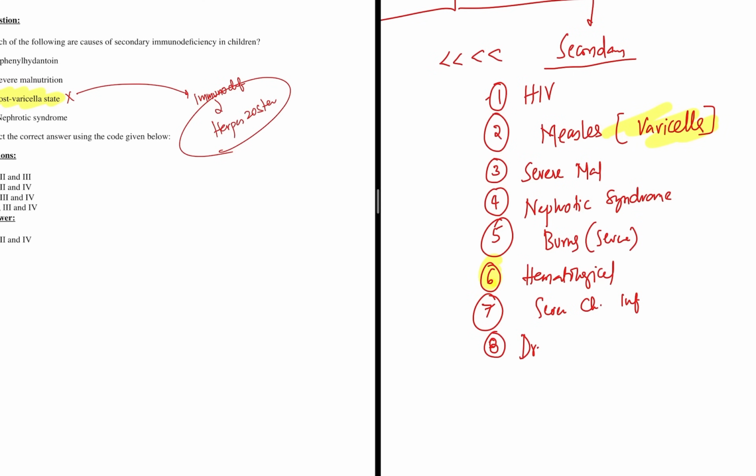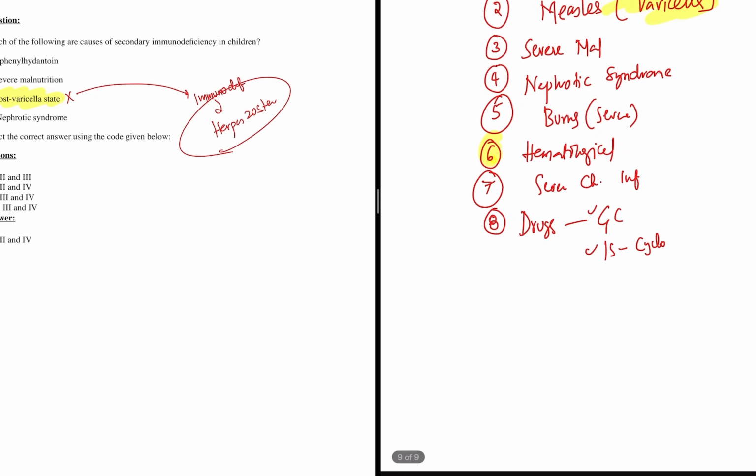Now the drugs part is important. One we always know is glucocorticoids or steroids. One we always know is immunosuppressants like cyclophosphamide, that is steroid sparing agents, azathioprine. The one which is always confusing, this is where most of the students got confused. That is, they have marked diphenyl hydantoin. Diphenyl hydantoin is phenytoin. Phenytoin is an anti-epileptic.